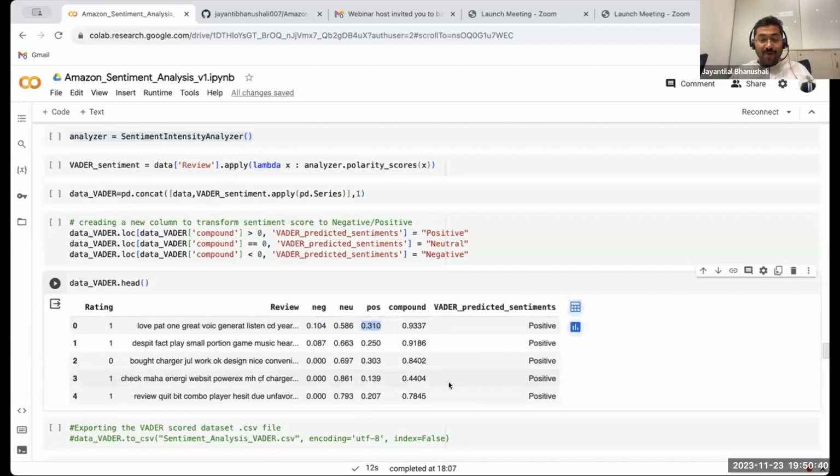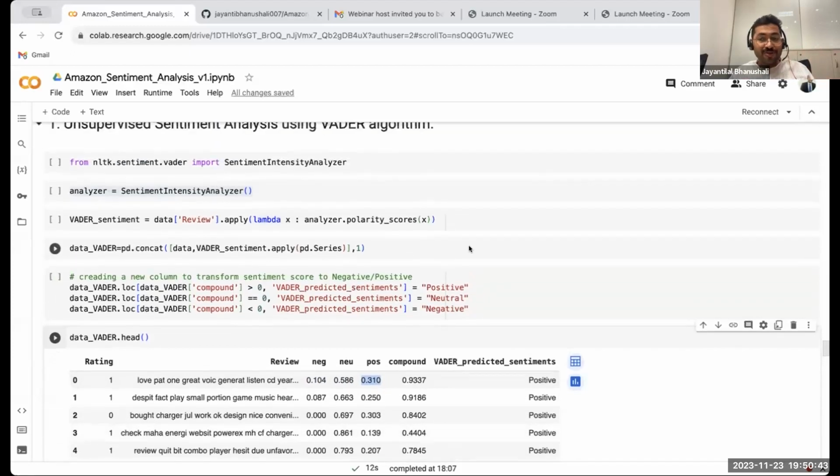Now, pay attention. I have not used the review rating column. I'm only using the text data, which is the review column. The only time I used rating was to analyze it in the starting. Right after that, I'm not using the numerical rating column. I'm just using the text column. So tomorrow, if you want to analyze something, you can simply replace that column name, replace that data frame name, and you are good.